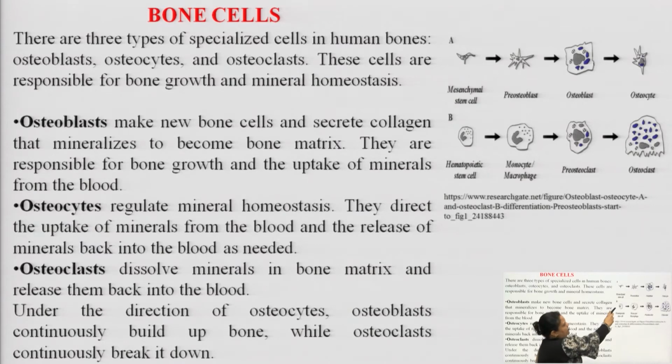See the B part. Here the first step is hemopoietic stem cell. Hemopoietic means the stem cells required for the formation of heme or RBCs, blood cells basically, you can say RBC, WBCs, platelets. Okay. Hemopoietic stem cells make monocytes when immature.